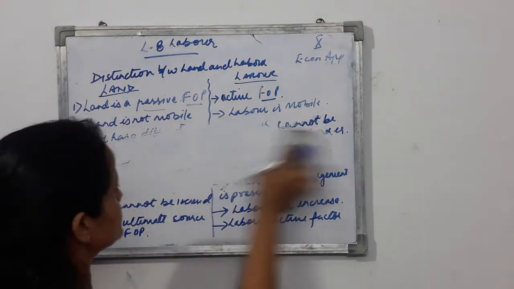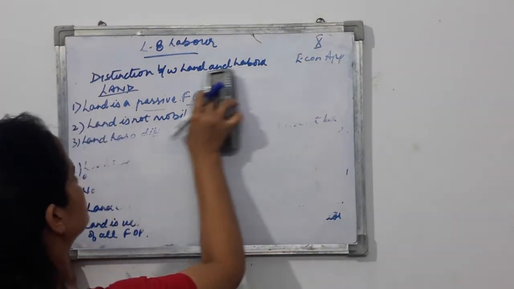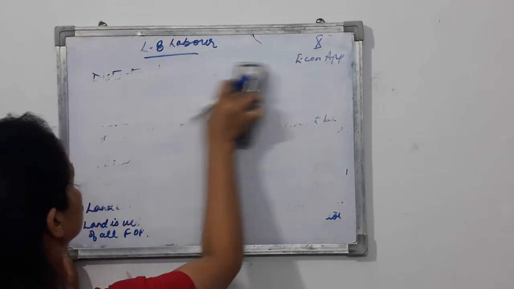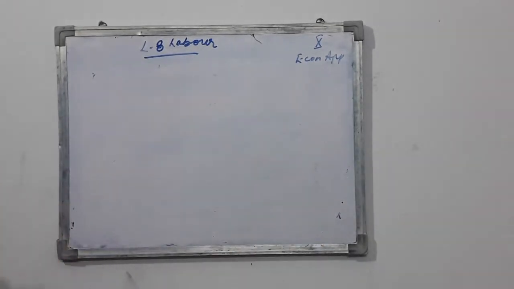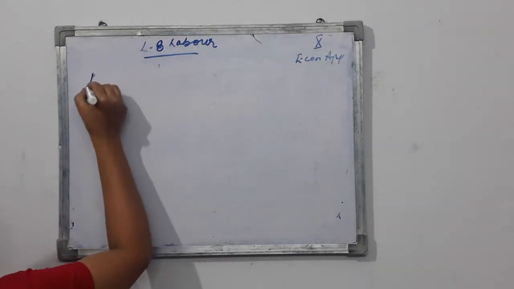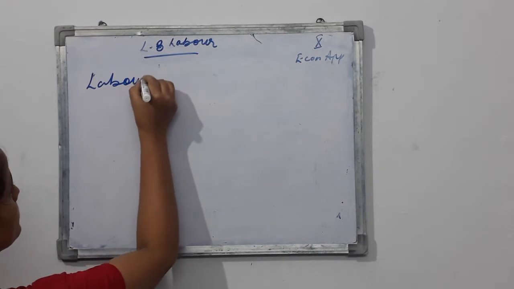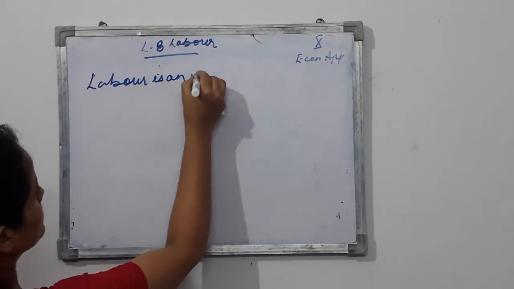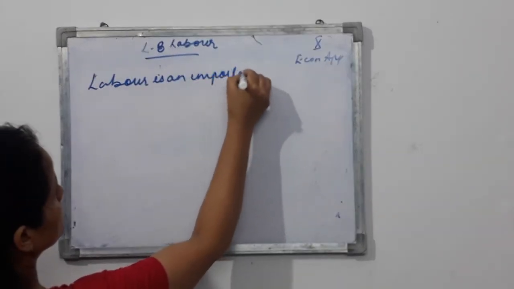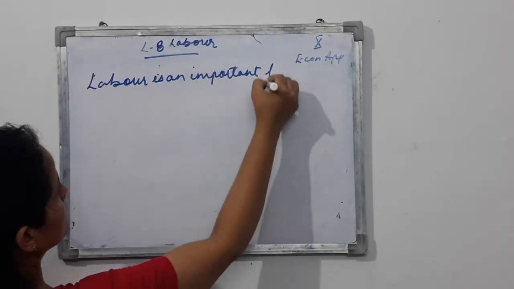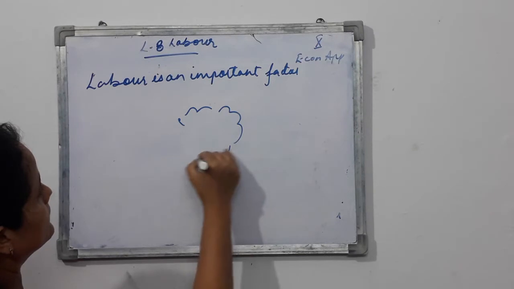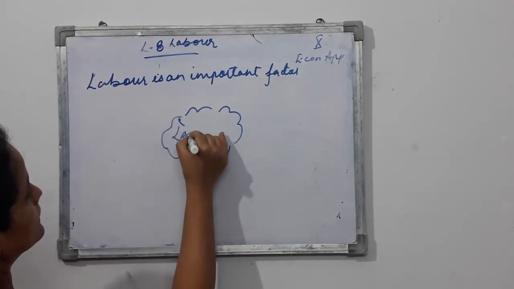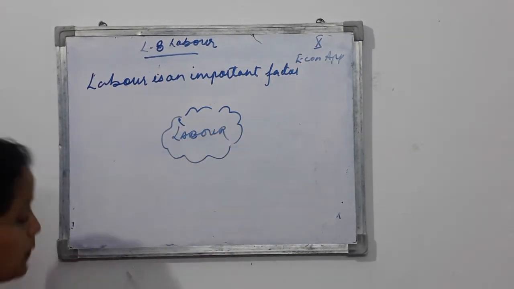Of course, labor is an important factor of production.